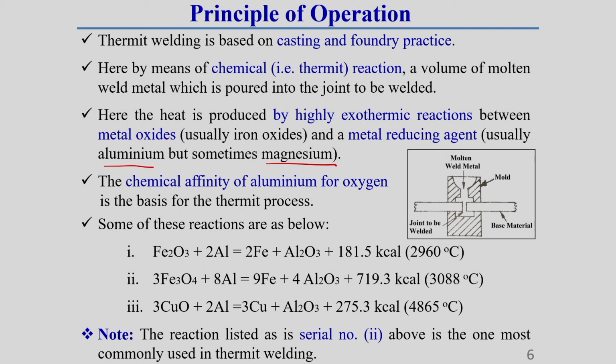Now, you should know why it is called a reducing agent: it is a donor of electrons, and it has a high affinity to combine with oxygen. That is why aluminum is called a reducing agent. Why is it called a reducing agent? Because it donates electrons, and it is oxidized by its own reaction. Okay.